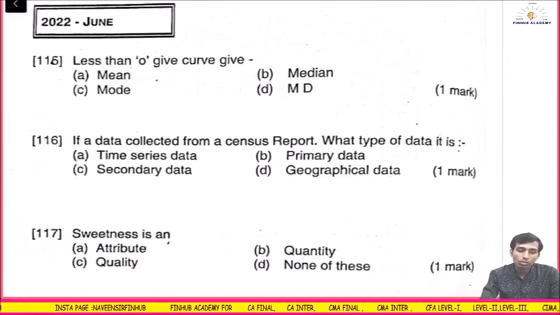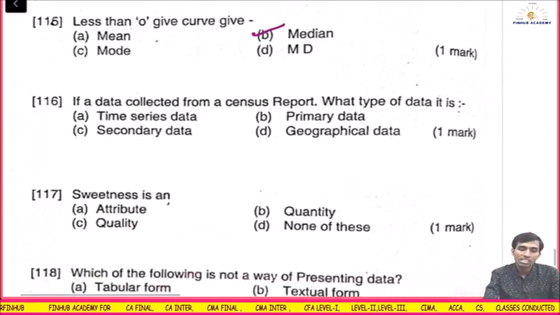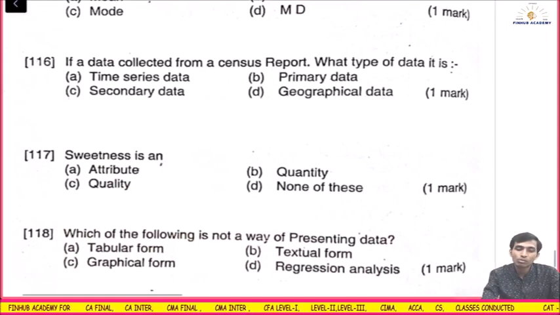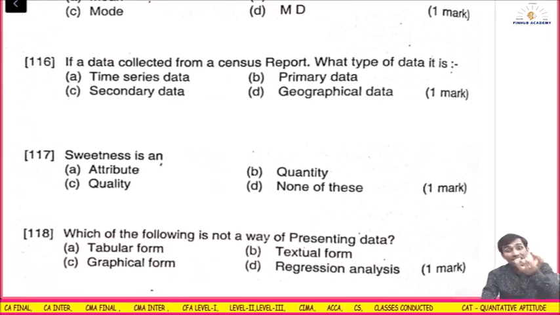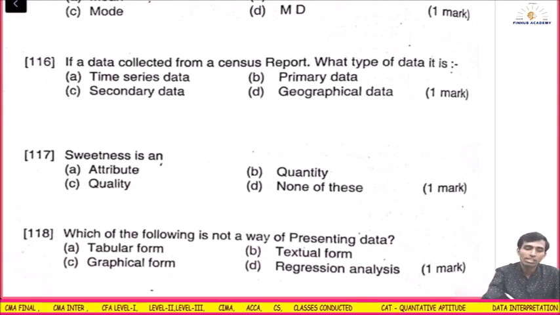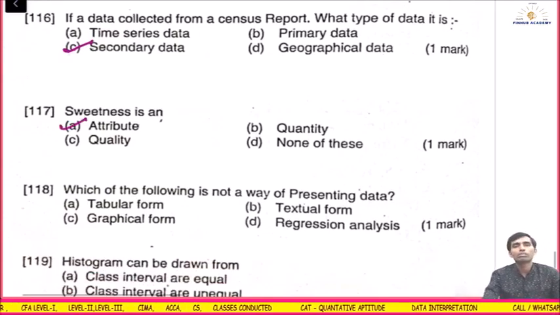Less than ogive curve gives what? Median. It always gives us the median. If data is collected from a census report, which type of data is it called? From the census you are taking, not for the census. From census, it is what? Secondary data. Okay. Fitness is what? Attribute, because it's a quality.